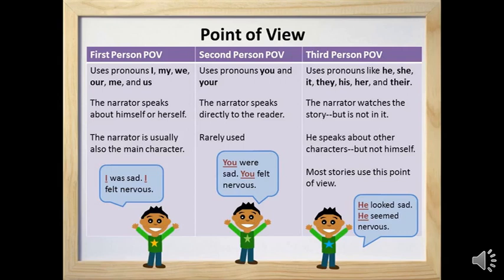Moving on to third person point of view, it uses the pronouns he, she, it, they, his, her, and their, whatever refers to someone who is not here. Not me, not you. So the narrator watches the story, but is not in it. He speaks about other characters, yes? And the examples for that would be he looked sad, he seemed nervous, he did that. All these examples can be applied here.